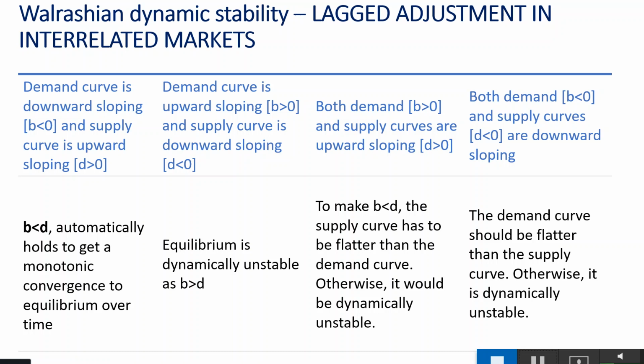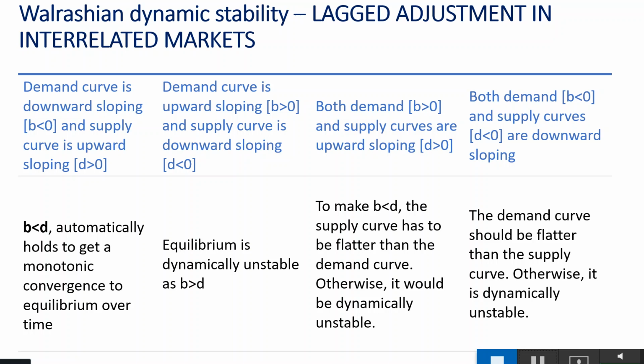So your b, which is the inverse of the slope of the demand curve, has to be less than d. That means 1/b has to be greater than 1/d. That means the demand curve slope has to be greater than the supply curve slope.